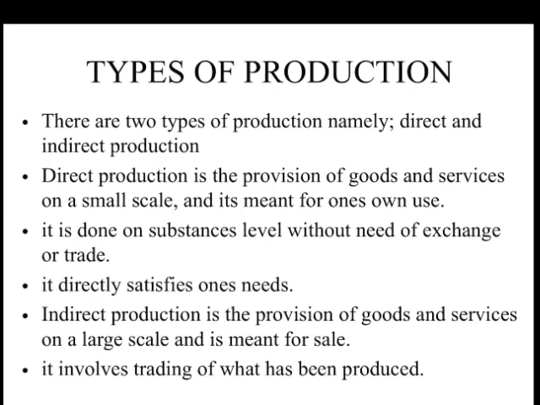Now we look at indirect production. Indirect production is the provision of goods and services on a large scale and is meant for sale. An example I'll give here is of a commercial farmer. A commercial farmer grows crops and keeps livestock for sale. It involves the trading of what has been processed.